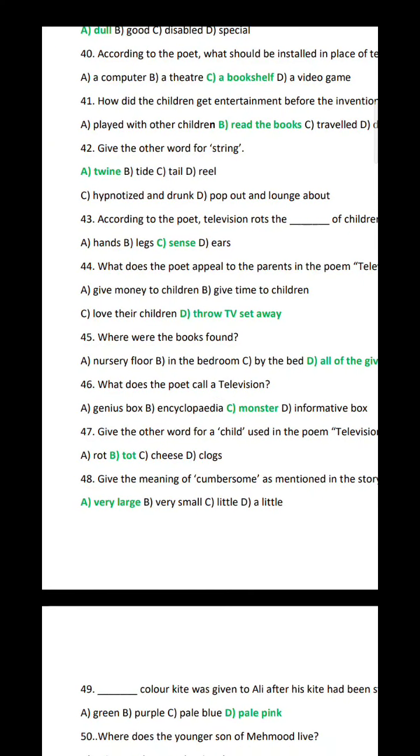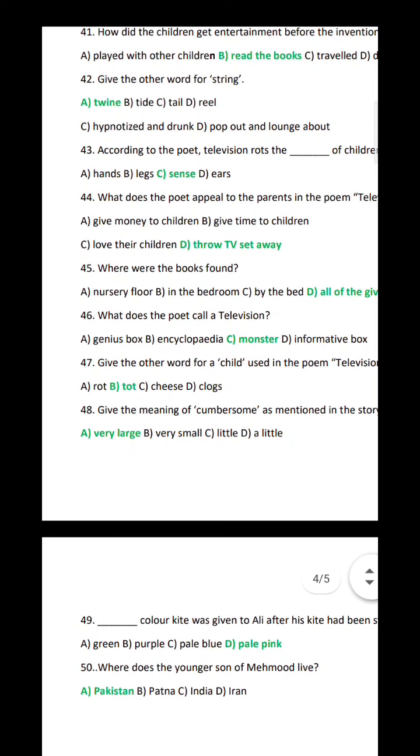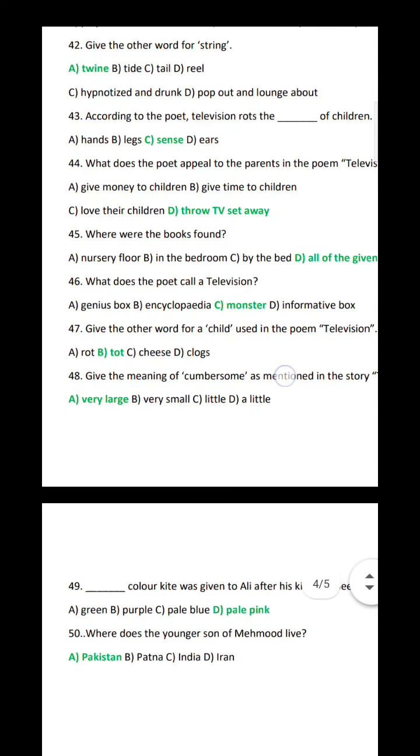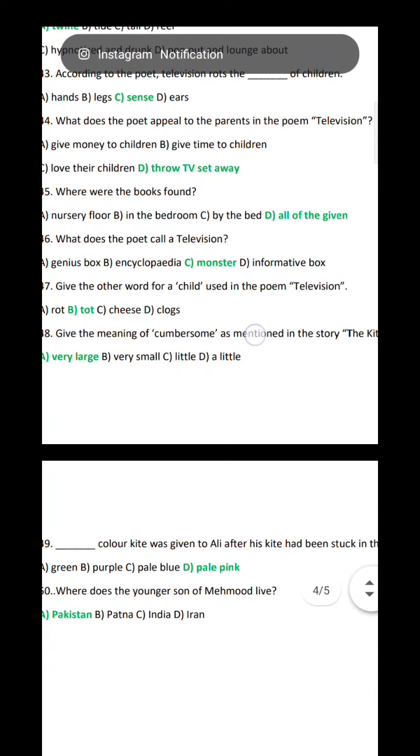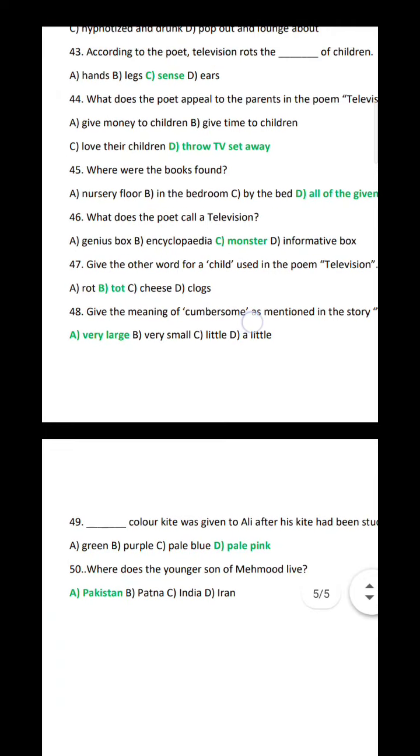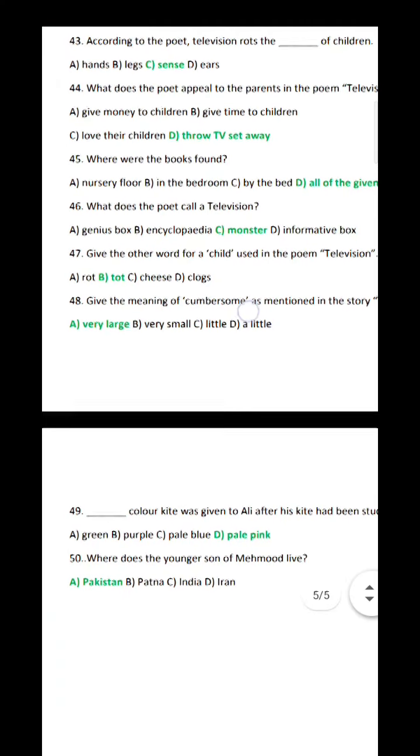Question 42. Give the other word for string. A. Twine. Question 43. According to the poet, television rots the dash of children. Option C. Sense. Question 44. What does the poet appeal to the parents in the poem Television? Option D. Throw TV set away.